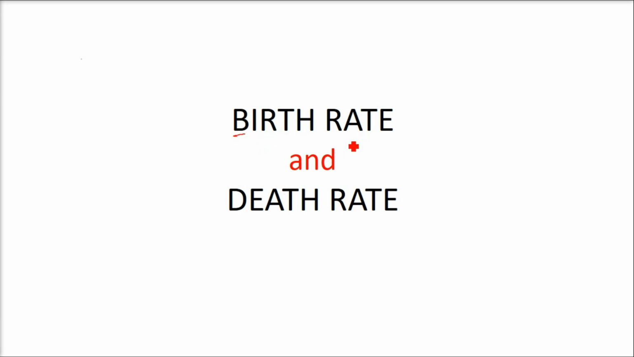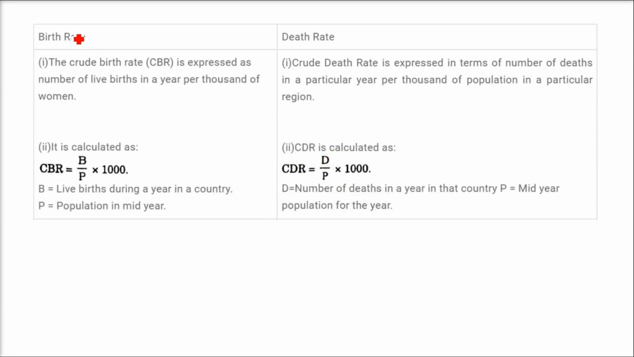What is the birth rate and death rate, and what is the difference between these two? Since it is a rate, that means Janma dar, Mrityu dar. Rate means it is with respect to something. So crude birth rate is expressed as the number of live births in a year per 1,000 women.